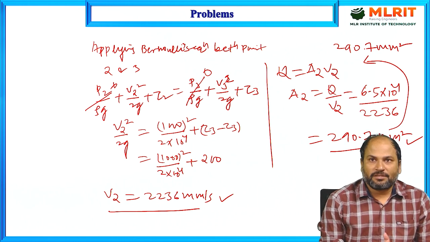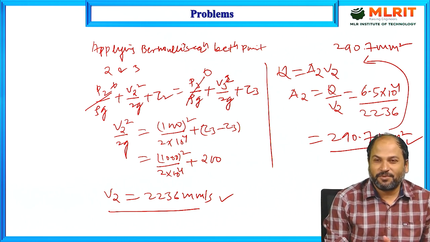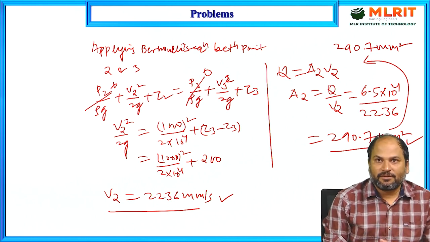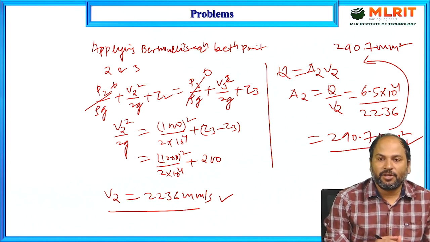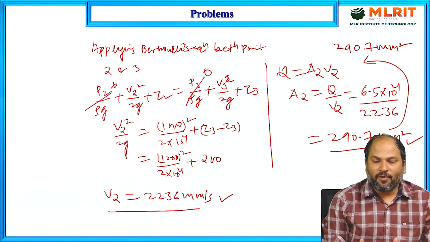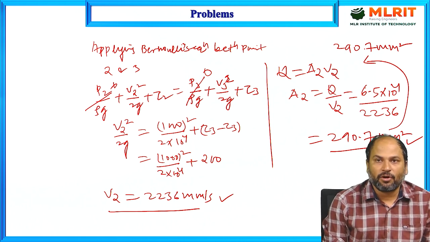Through this we understood the meaning of aspiration, the aspiration effect in casting, the meaning of negative pressure, why it actually happens, and what kind of problem it causes in the casting. We also saw how we can avoid this, and to make it clearer we took this numerical and solved it, to emphasize the concept we have learned.